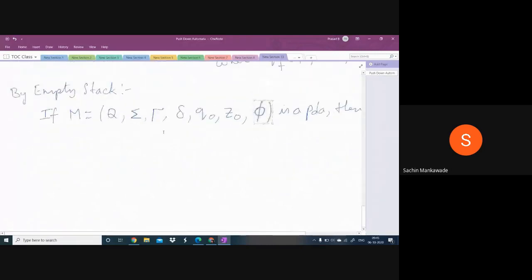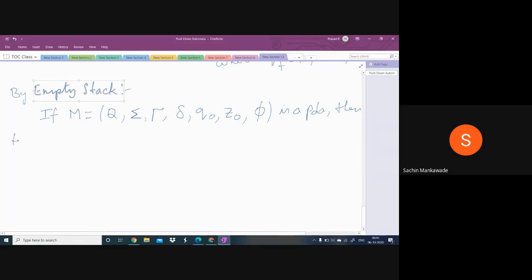So when you are accepting the strings by empty stack, better you don't take the final states. It is not compulsory. When you are accepting the strings by empty stack, then why should I take the final states unnecessarily? So when you are accepting by empty stack, you need not take the final states.